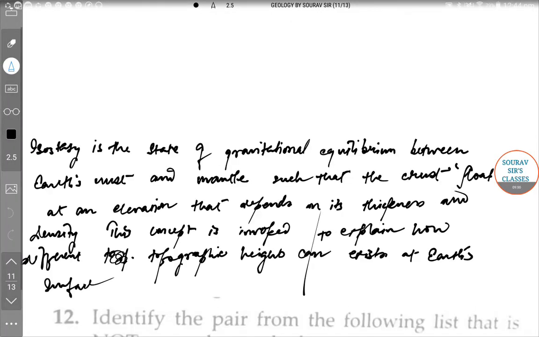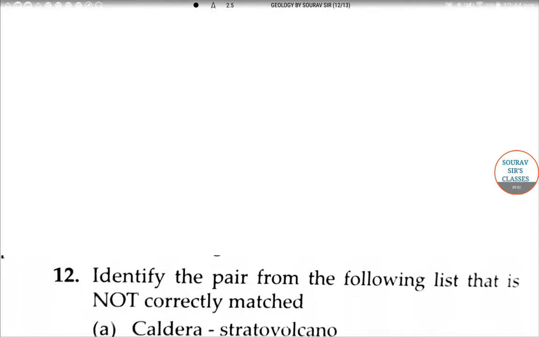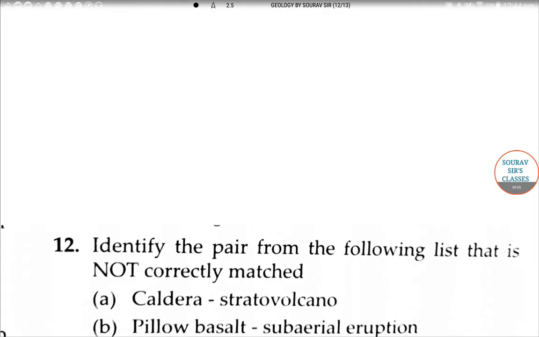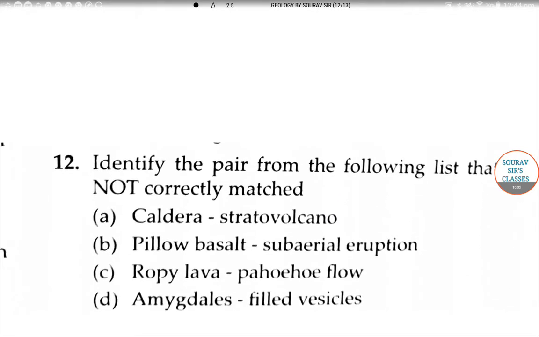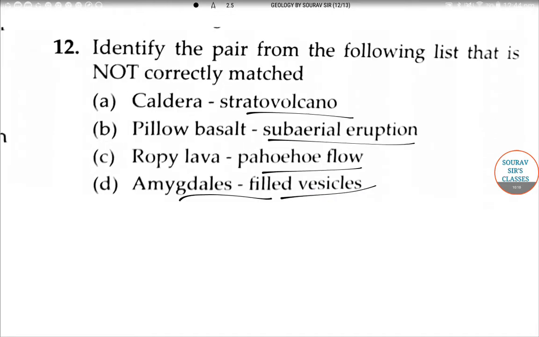So the next question is on your screens now. Identify the pair from the following list that is not correctly matched. The list: caldera, stratovolcano; pahoehoe basalt, subaerial eruption; aa lava, fire flow; amygdaloids, filled vesicles. So for this, we have to make a table of the types of volcanoes. Okay, so let's make a table. Type of volcanoes.